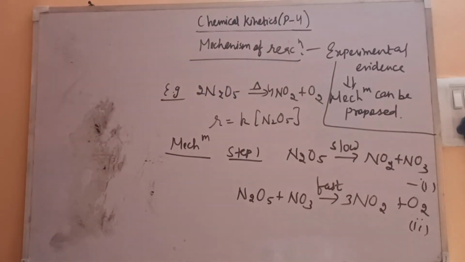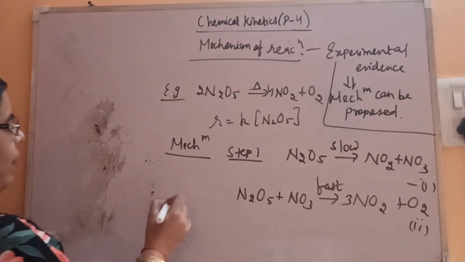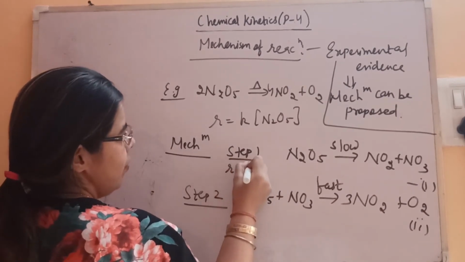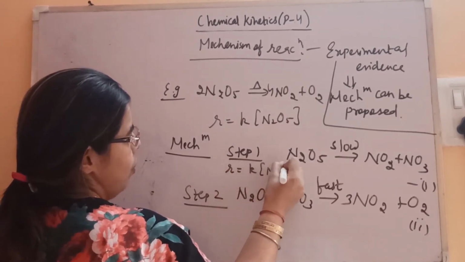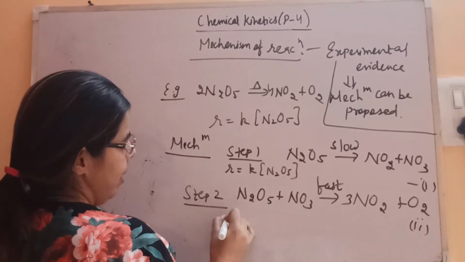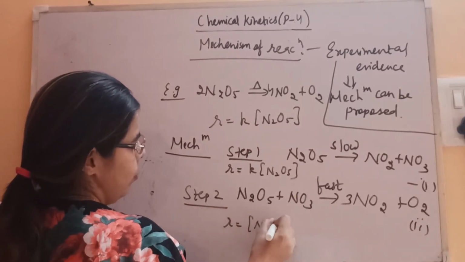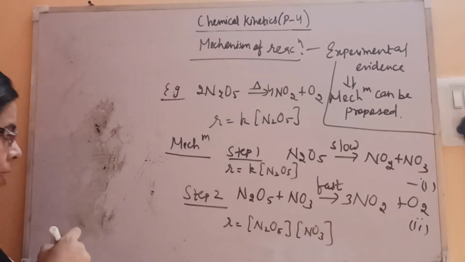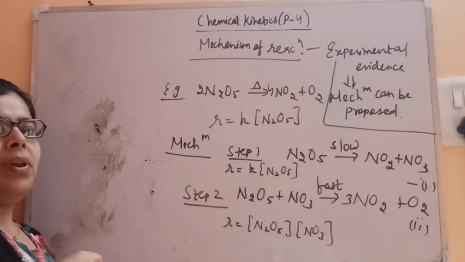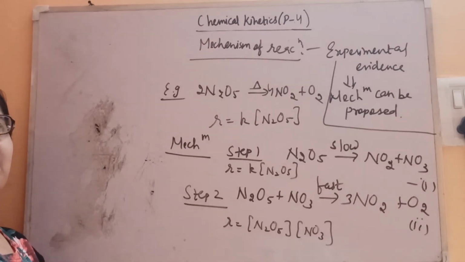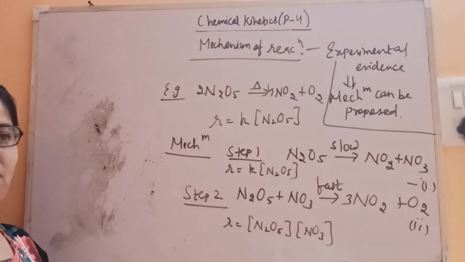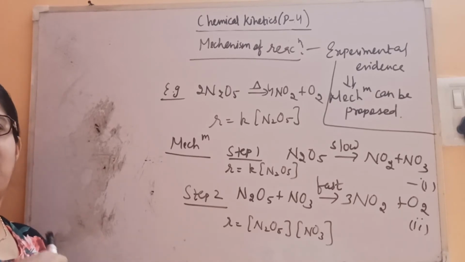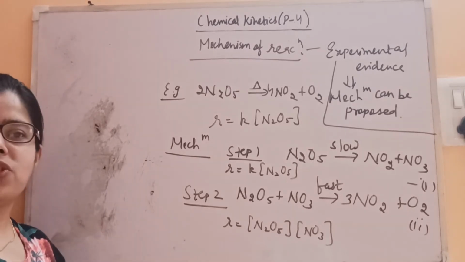Now if we want to write the rate of the reaction for step 2, you will get k[N2O5][NO3]. But in the starting we discussed that we are studying the kinetics of only moderate reactions. We are not studying the kinetics of very fast or very slow reactions, as it's not possible.